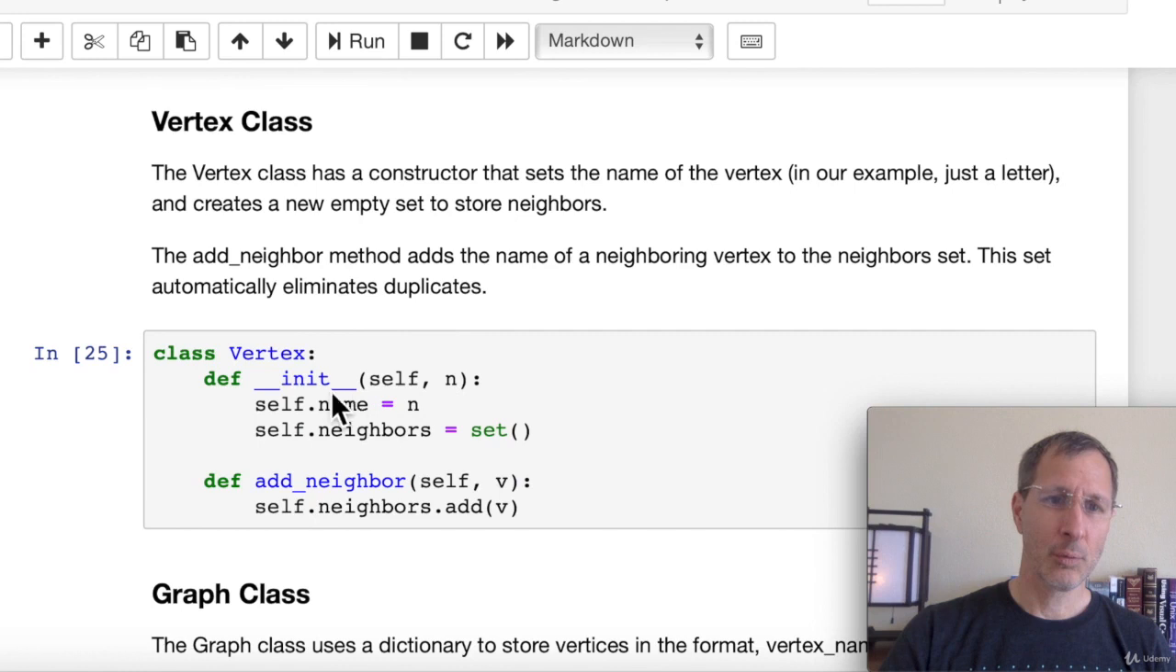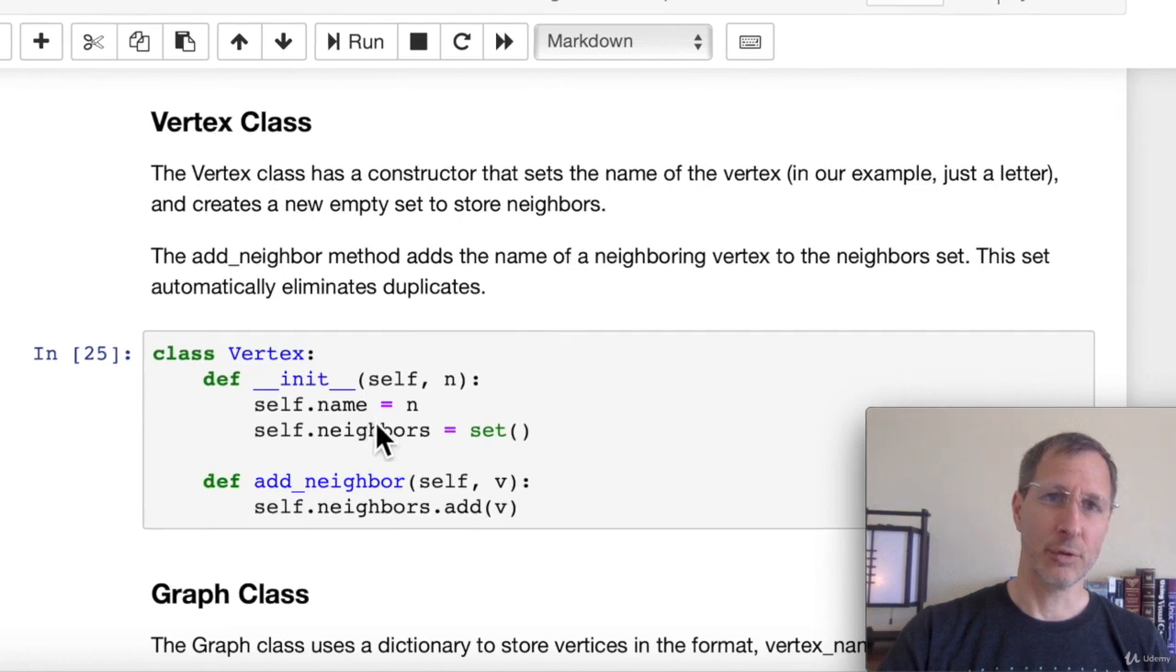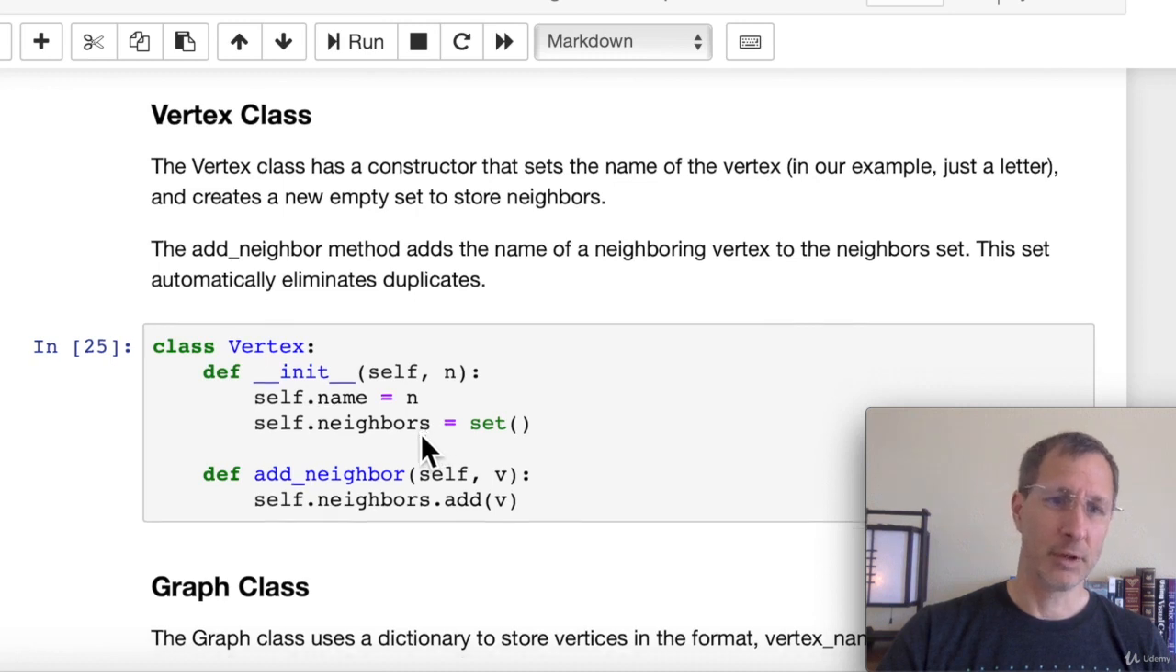We have two different methods here. We have a constructor. This init is just a constructor that creates a new vertex. And basically it just sets two different attributes for a vertex object. You can pass in the name, which is the name of the vertex, which for us is just a single letter, and then it assigns it to this name attribute for the vertex. And then it also creates an empty set for the neighbors for that vertex.